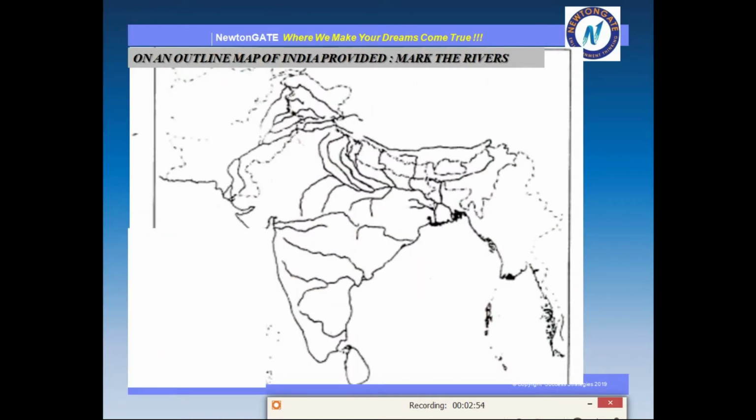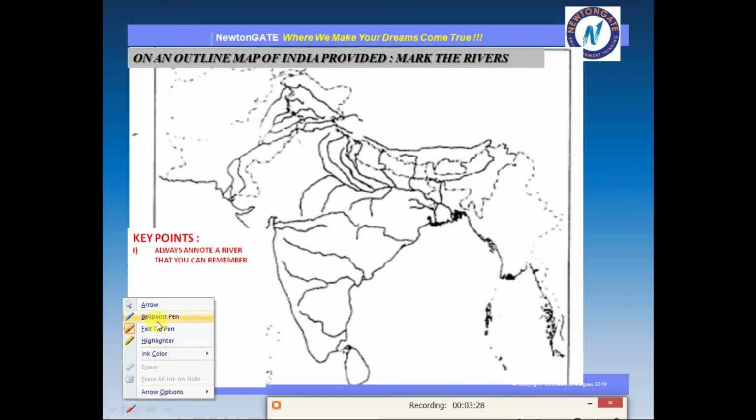I have taken one outline map of India where I will show you how you can mark the rivers of the northern part properly. There are some key points you should remember while marking. Number one is always note a river that you can remember. Sometimes by seeing one image or picture, we can remember anything properly. I will show you how you can do it.